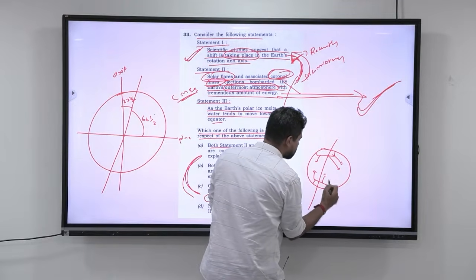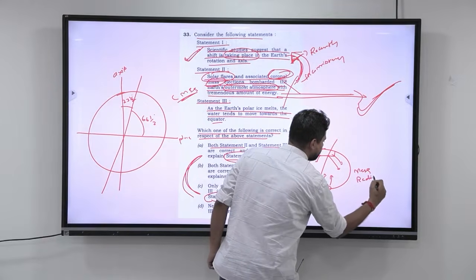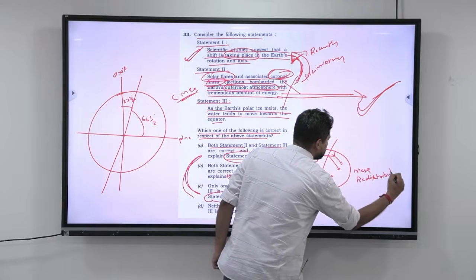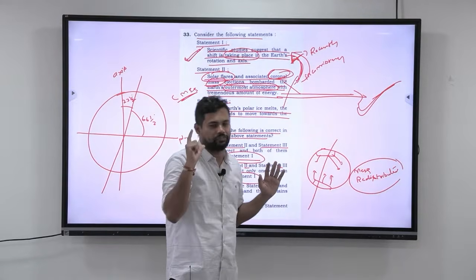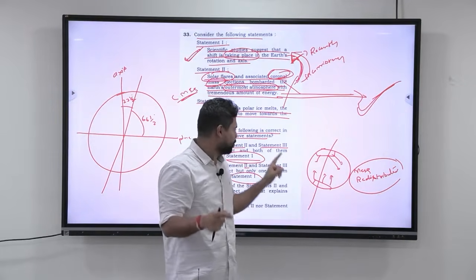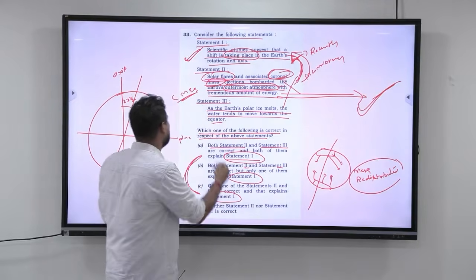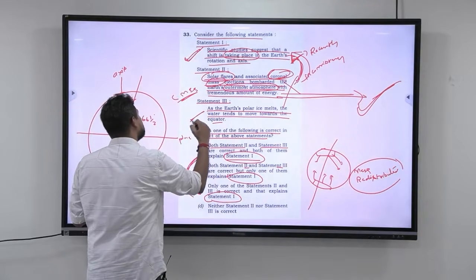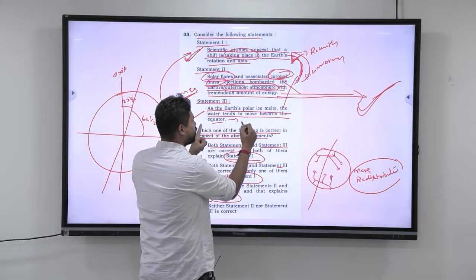When the water starts going towards the equator, the mass gets redistributed. When the mass gets redistributed, automatically there should be some slight shift. That shift can happen in the rotation of the axis. So because of the redistribution of the mass, when the water starts going towards the equator, this makes sense. And you also know that this is a consequence of global warming.